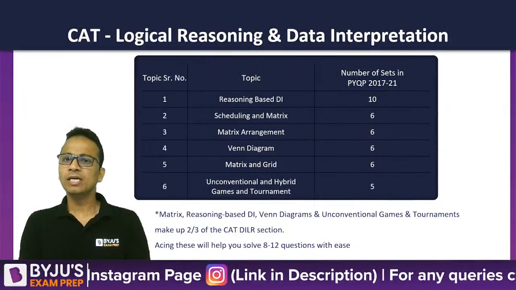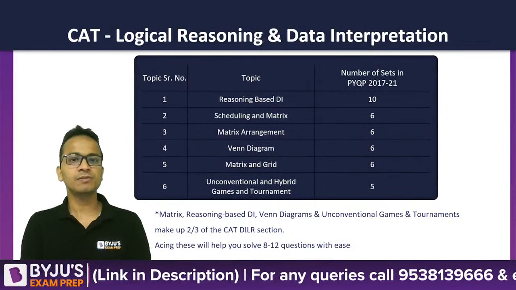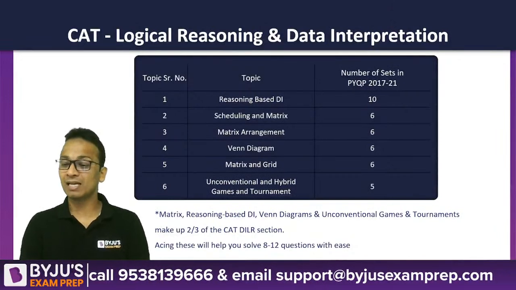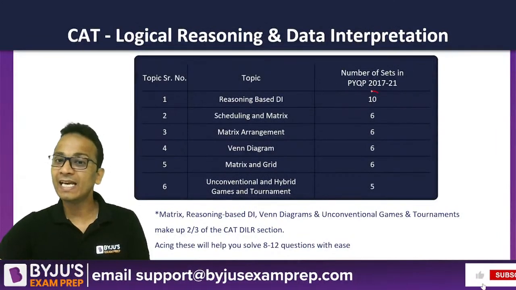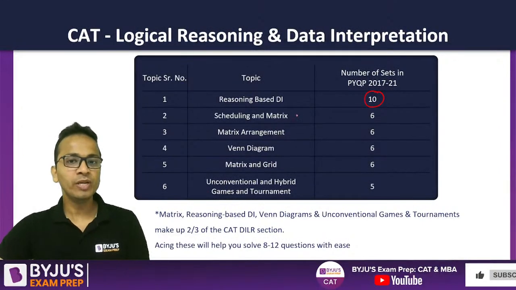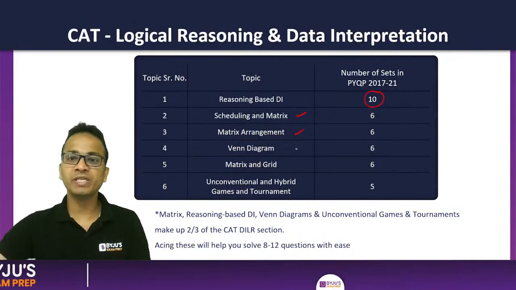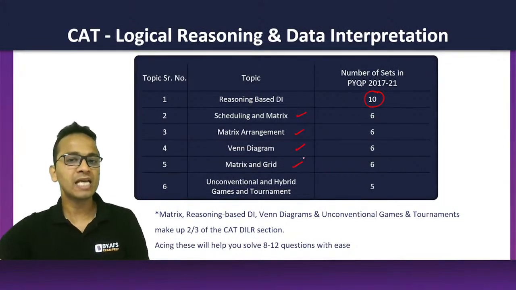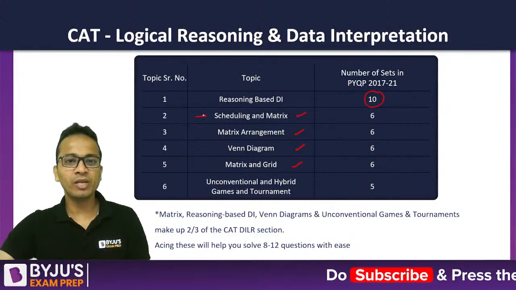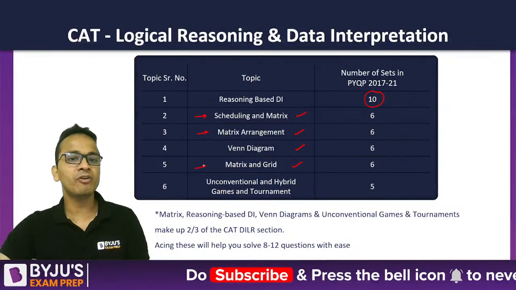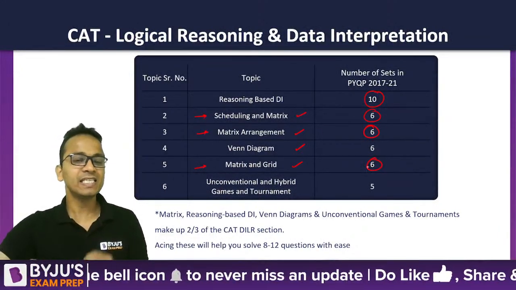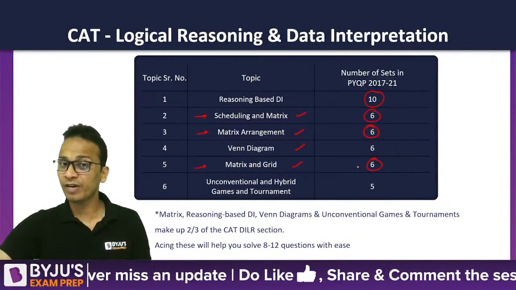In the last 5 years, reasoning based DI was at its maximum. We have seen 10 sets coming from reasoning based DI. After that, there are scheduling and matrix arrangement, Venn diagram, and matrix and grid. These types of questions look similar. If I talk about scheduling and matrix arrangement, and matrix and grid, there were six sets each from these areas in the last 5 years.